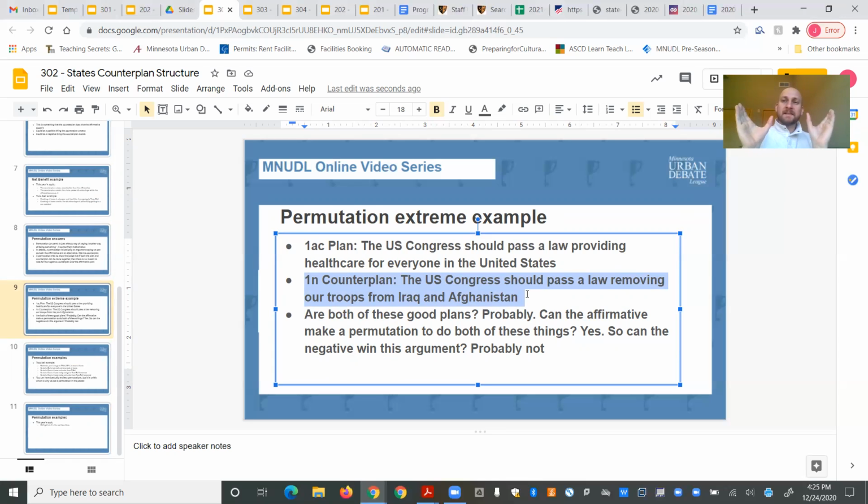So the 1AC plan and the 1NC counterplan are maybe both good ideas, but there's no reason you can't do them both, right? So in the 2AC, the affirmative would just stand up and be like, okay, judge, you should still pass this law providing healthcare, and you should do a permutation where we should also remove our troops from Iraq and Afghanistan. It's not complicated, right?